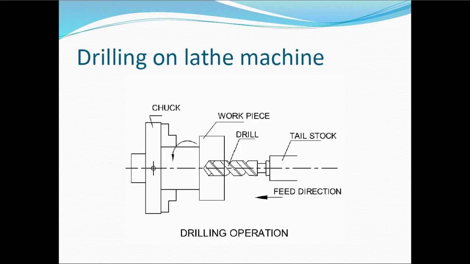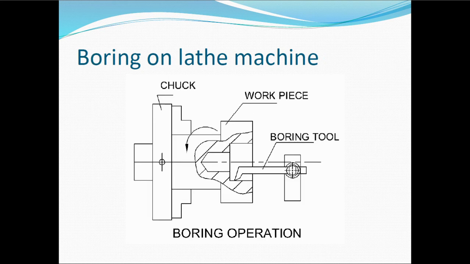See here, you can see it. In a sketch, the first thing is that you have to fix your workpiece in the chuck, and make it rotate, usually at a slower speed. Next, you require a drill, and that drill will be fixed onto the tailstock of a lathe machine, and this is how we give a feed for it. As you start giving a feed, slowly the material will start being removed by the drill bit. So this is a simple drilling operation done on the lathe machine.